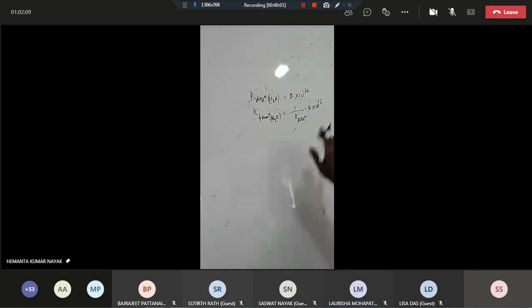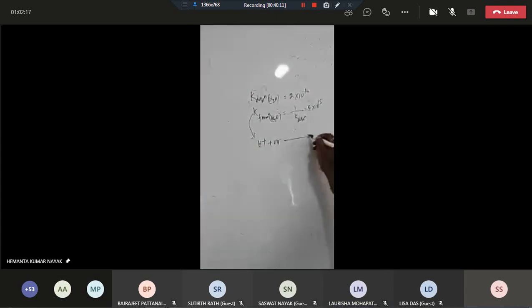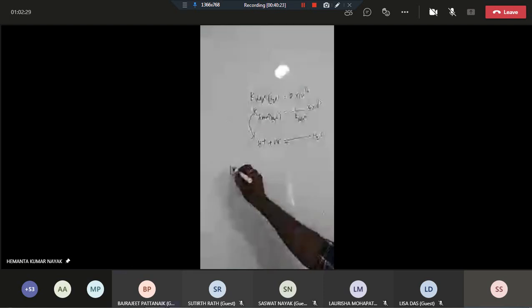So you see, this is 5 into 10 to the power 15. Now, is that clear or not? The formation constant is for what? H plus and OH minus changing to H2O. For this, the equilibrium constant is this one, 5 into 10 to the power 15. Is that clear? Tell me.